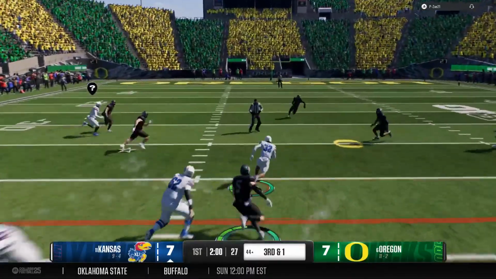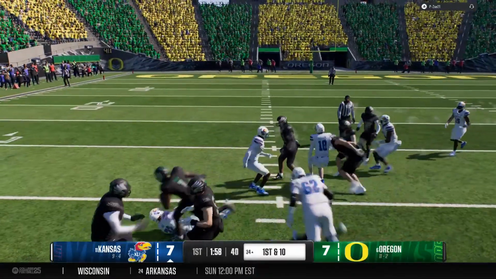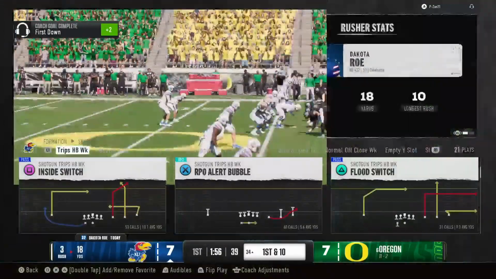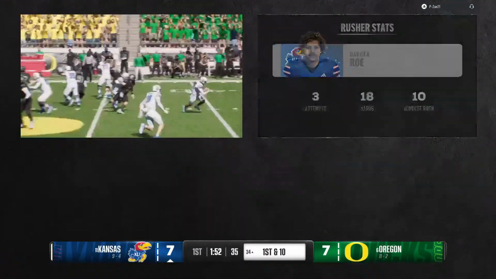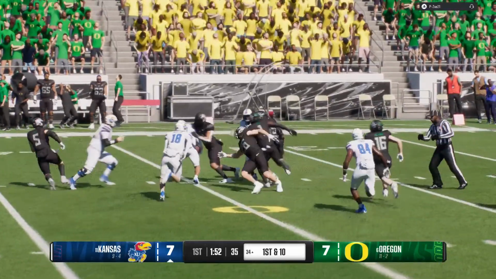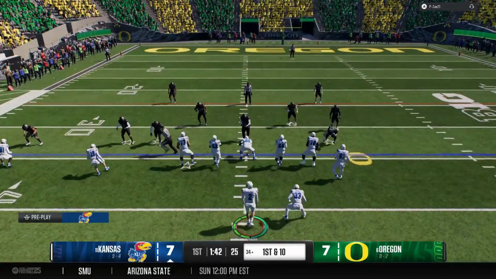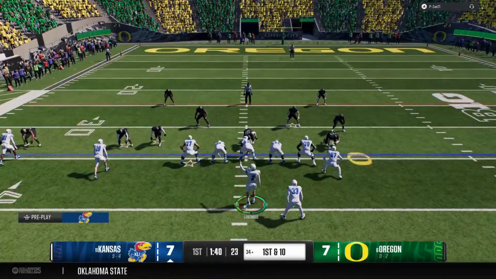Try and muscle for the first down. Great cut there. He's tackled inside the 35 and picks up a first down. Ooh, how about that offensive line? That's just getting a hat on a hat, opening just enough room for the back to get through there for a big gain.